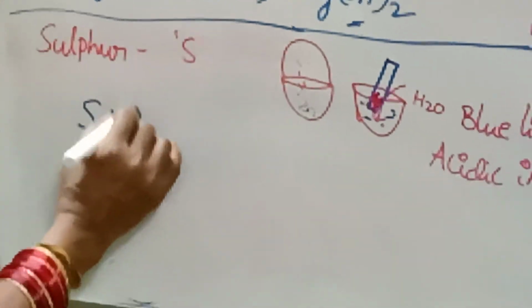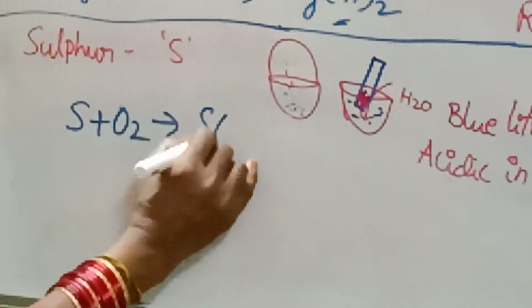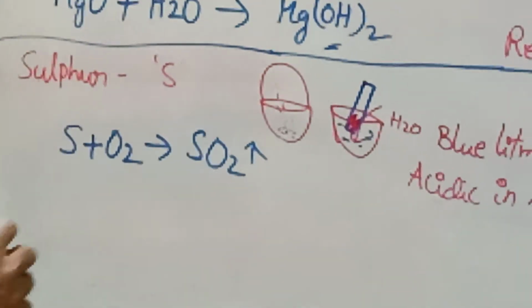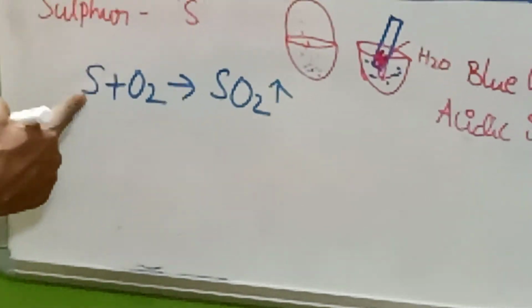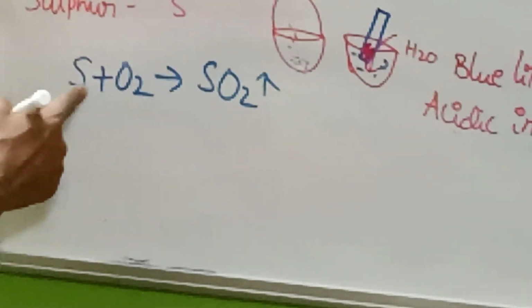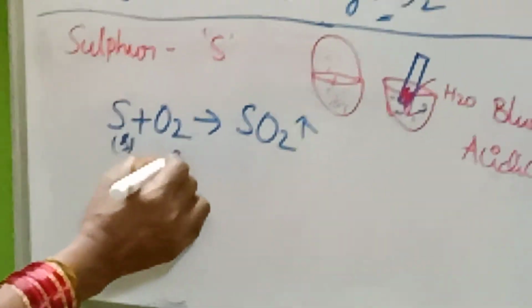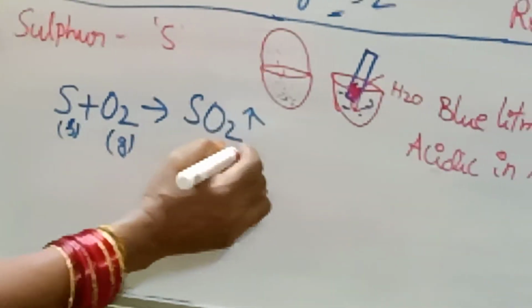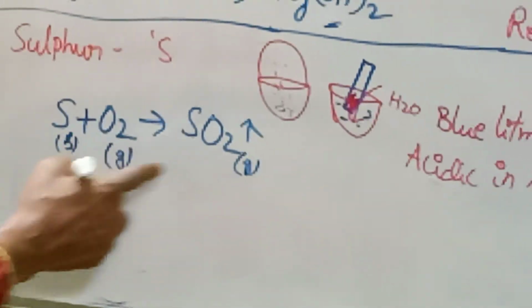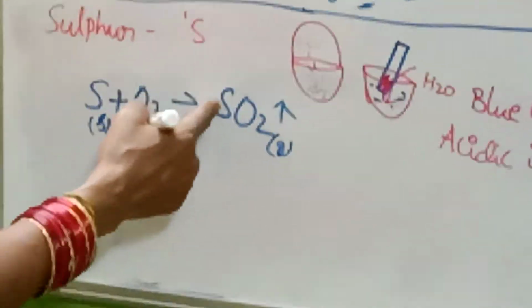When sulfur combines with oxygen, sulfur dioxide gas will be produced. This is sulfur, this is oxygen. Sulfur is at room temperature in solid state, oxygen is in the gaseous state, and sulfur dioxide is also in the gaseous state.